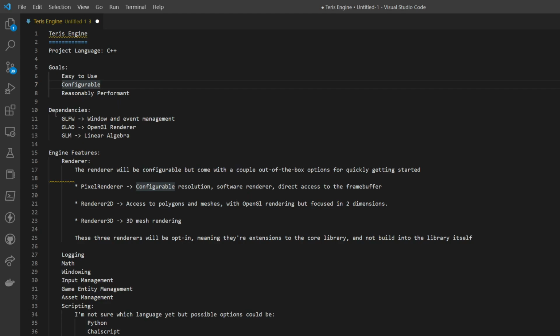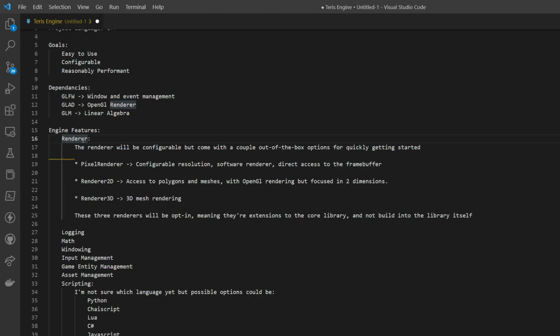We'll be using cross-platform free libraries. I'll try to keep dependencies to a minimum, but obviously we'll need some. So for window and event management, we'll be using GLFW, GLAD for the OpenGL stuff, and GLM for linear algebra.